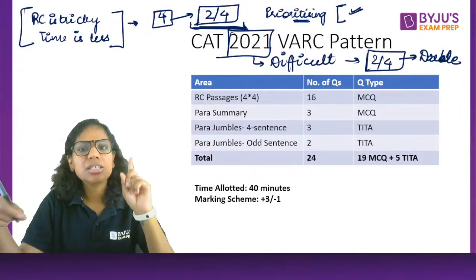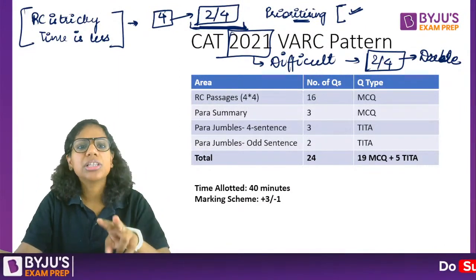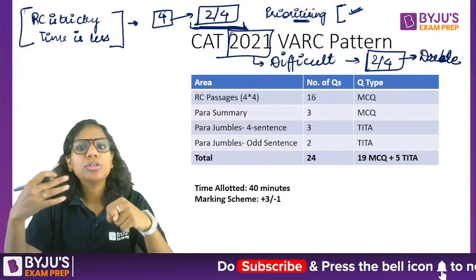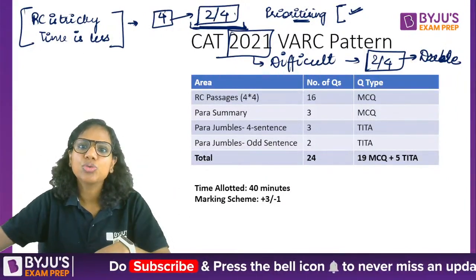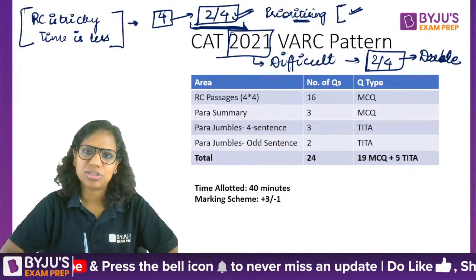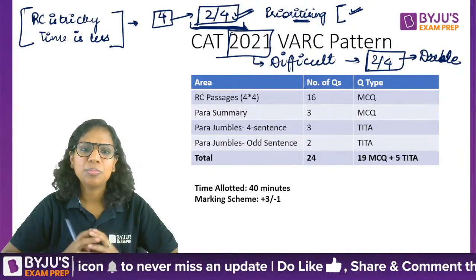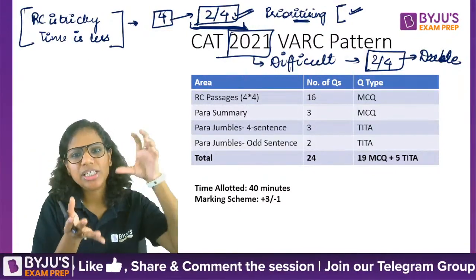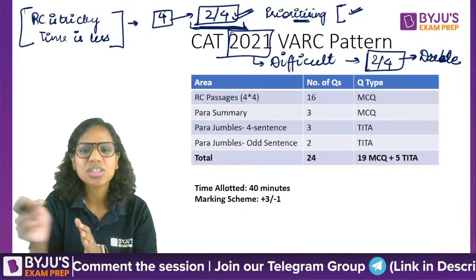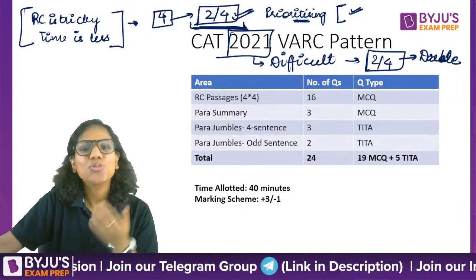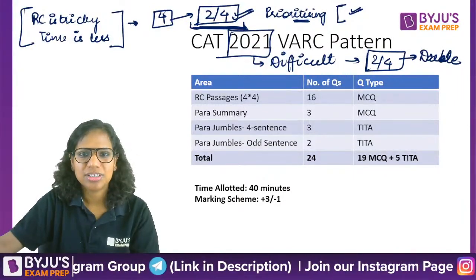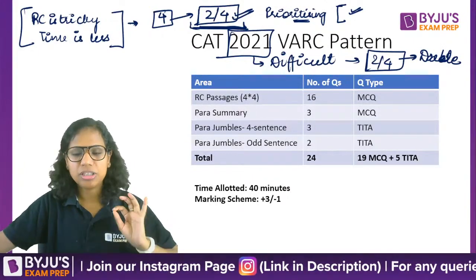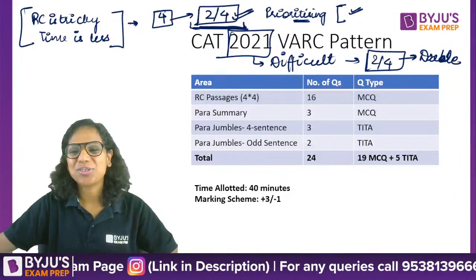So with practice, you will improve. And if in the exam you feel that, let's say 2 or 3 RC passages come out to be tricky, and you're not able to do justice to the 4th RC passage, you know what to do. Just be selective with the questions. But gradually, slowly, you will accommodate that time so that you are able to at least read the passage and at least glance at the questions. With practice you will improve. And please keep this in mind.